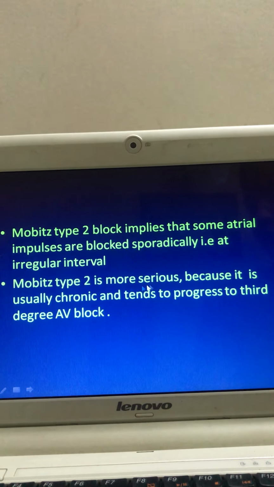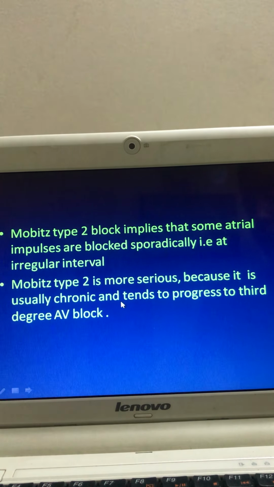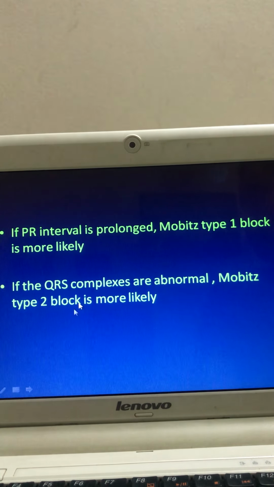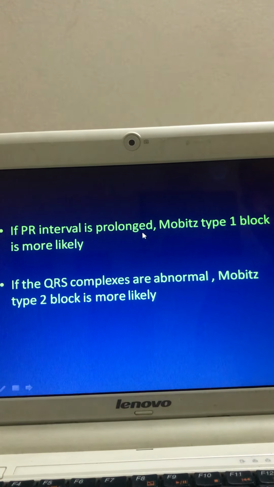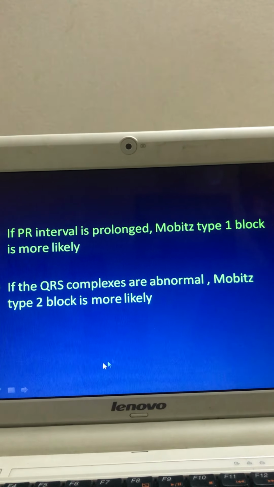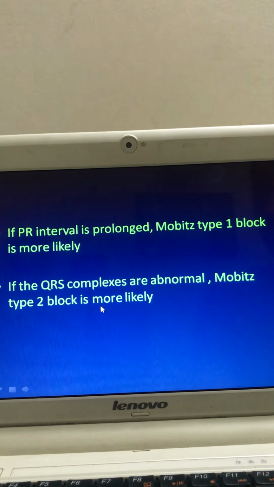Mobitz 2 is more serious because it is usually chronic and tends to progress into third degree heart block. If the PR interval is prolonged, Mobitz type 1 block is more likely. If QRS complexes are abnormal, Mobitz type 2 is more likely.